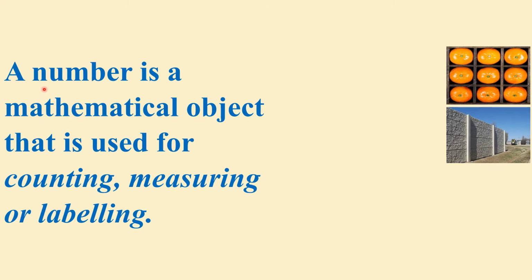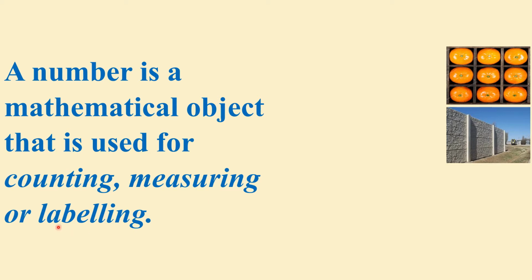Now students, we look at the definition of a number. What is a number? A number is a mathematical object that is used for counting, measuring or labeling. How is a number used for counting? As I said earlier, there are 9 oranges in this box, so we use numbers for counting. And this wall is measured in a number, like 3 feet, 4 feet, 5 feet or something like that, but it is always measured in numbers.